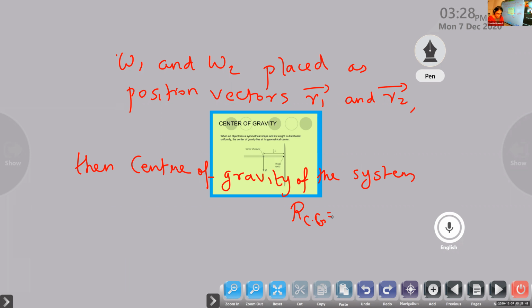RCG is equal to W1 R1 plus W2 R2 divided by W1 plus W2.